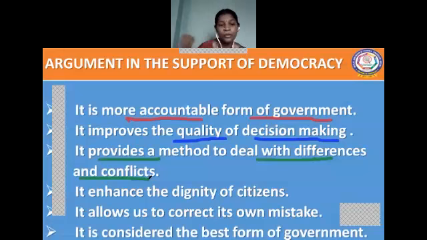If it happens like this, it will not bring happiness among the people. If the majority keep on suppressing and dominating the minority, it will not bring happiness among the people. In the short term, it will be fine. But in the long term, it will not be a fine one.